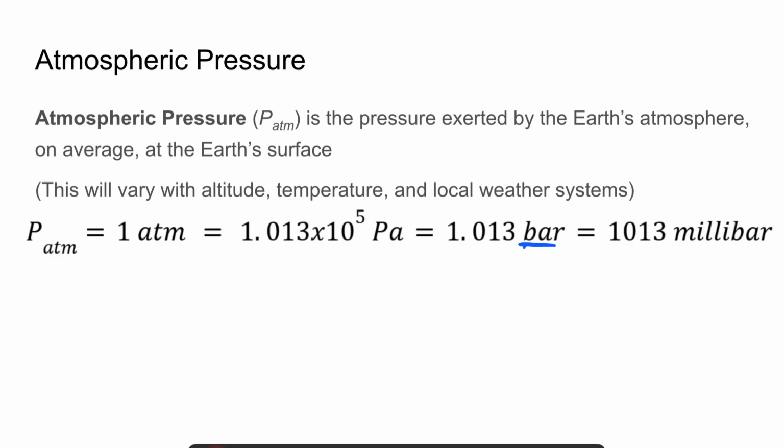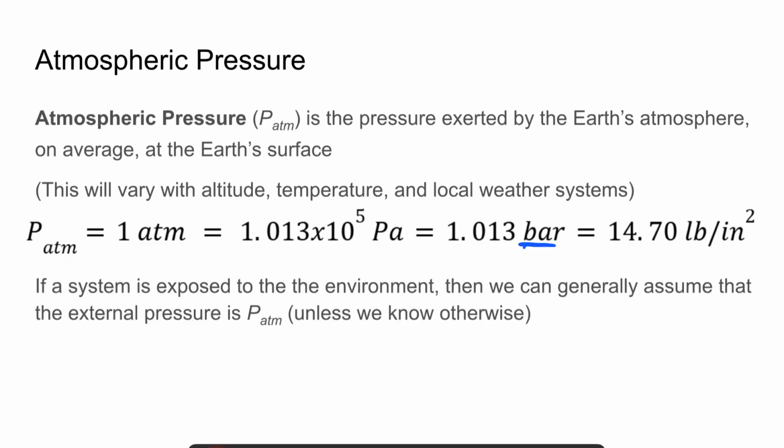And another common one is millibars. And so 1,000 millibars is equal to 1 bar. So 1.013 bars is 1,013 millibars. And this is all equal to, if you wanted to put it into our imperial units, 14.7 pounds per square inch.